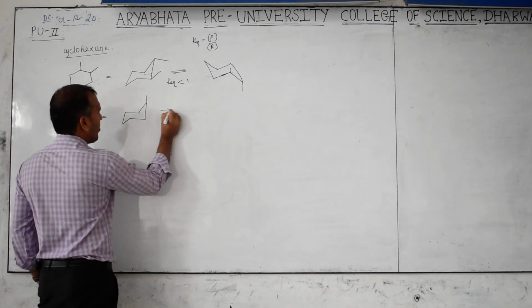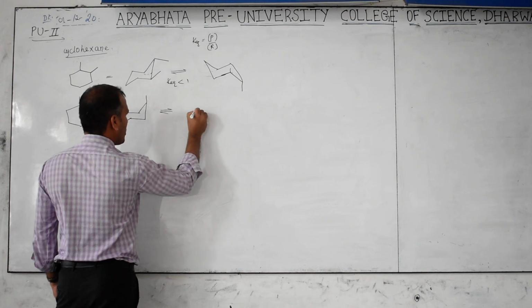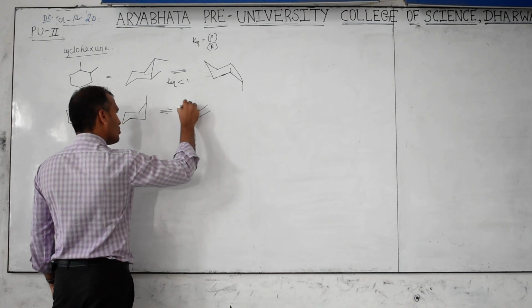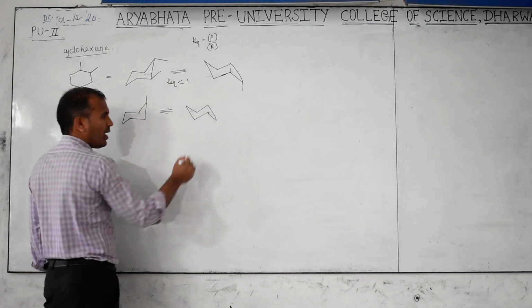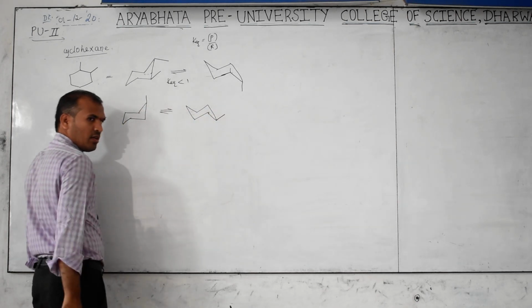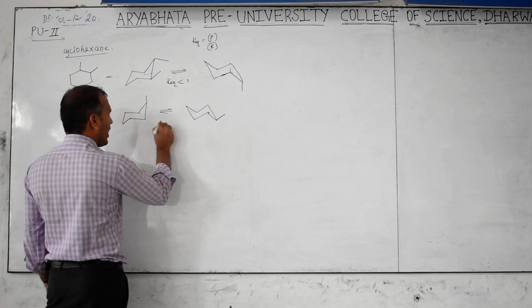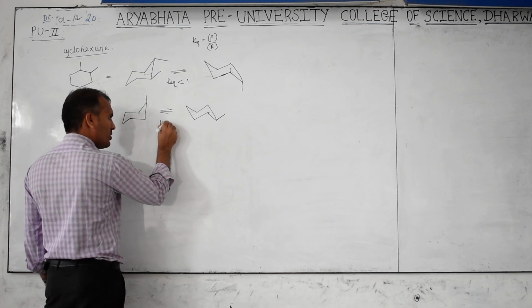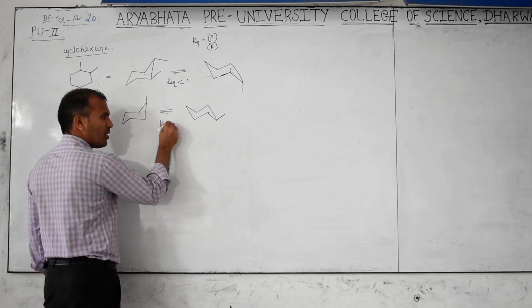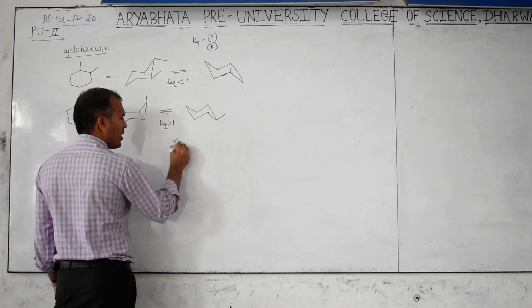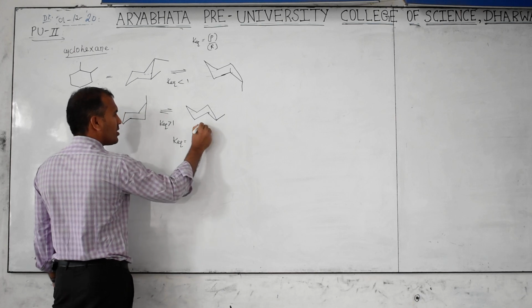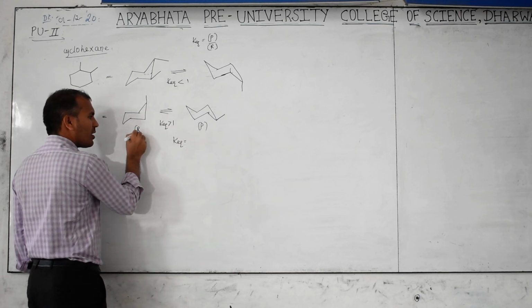If you ring flip, then it is present at which position? Axial going to equatorial. Now, for this, is the K equilibrium value greater or less than 1? Greater than 1. Clear?